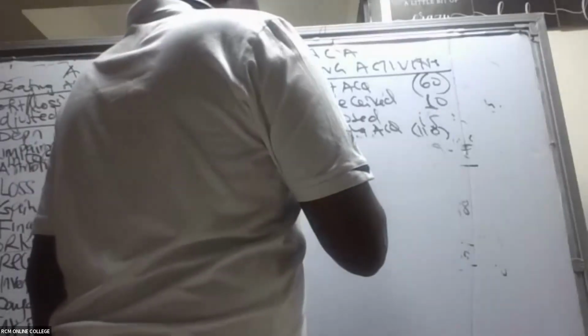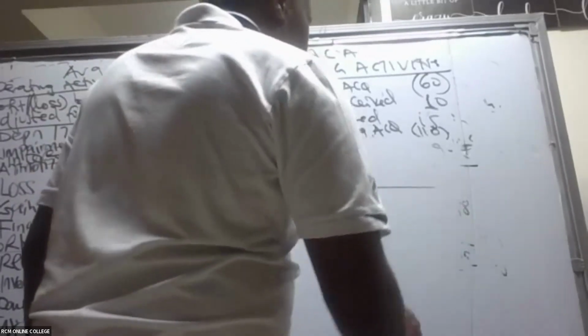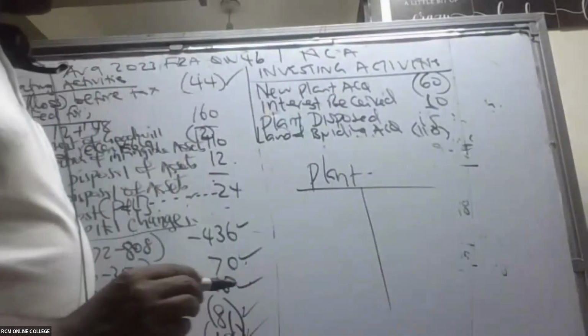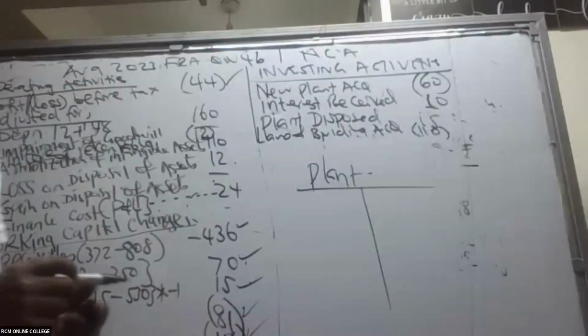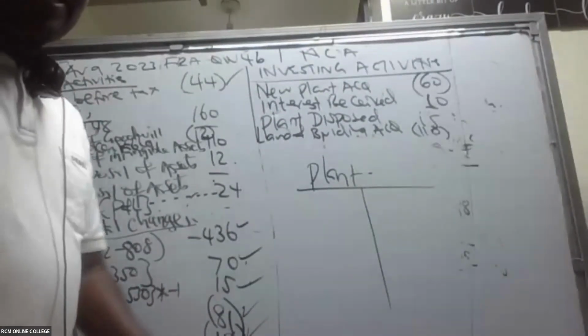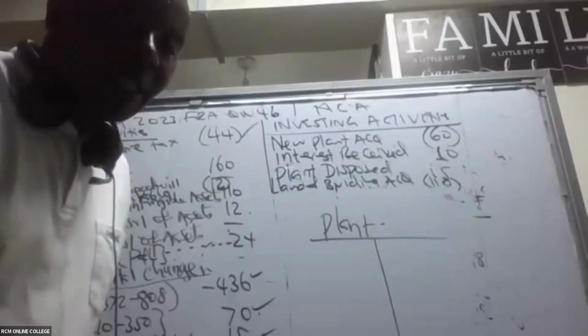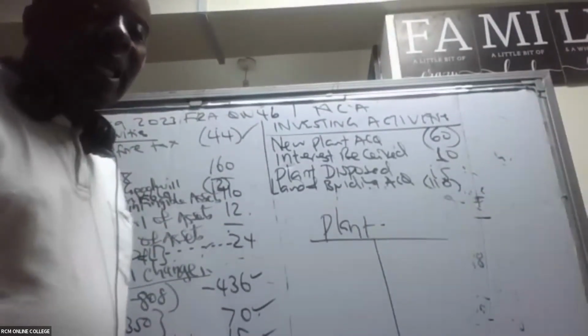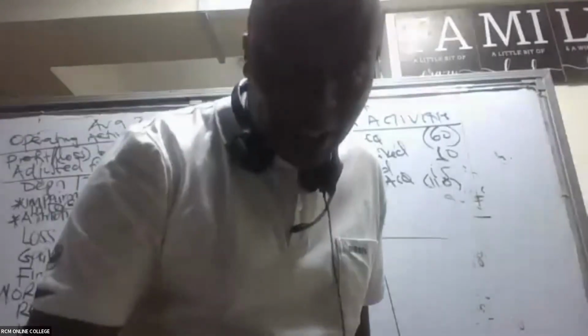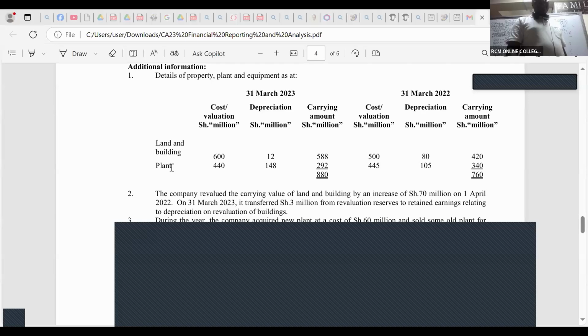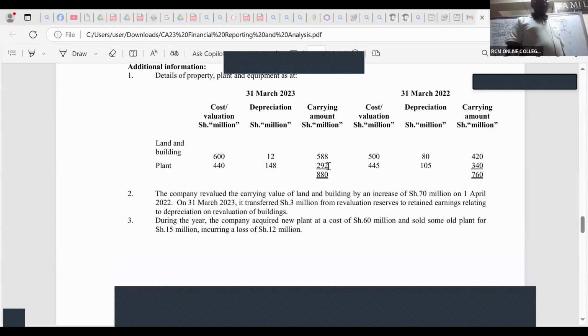So for this plant, what do we have here? I'm almost finishing this, ladies and gentlemen. If you look at the question provided, this is really straightforward. So what have they told us about plant? First of all, bring the balances down. Don't bring this cost. We always bring down the carrying amount. So the carrying amount to bring down here is 300 what?